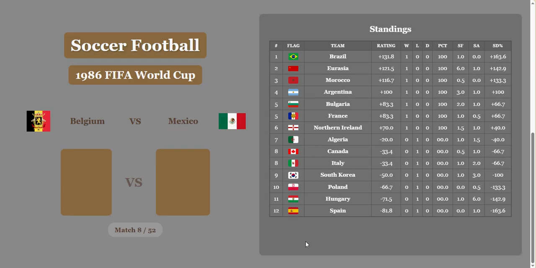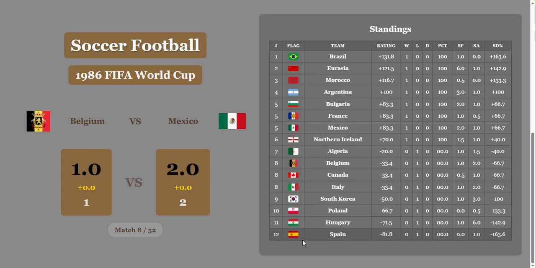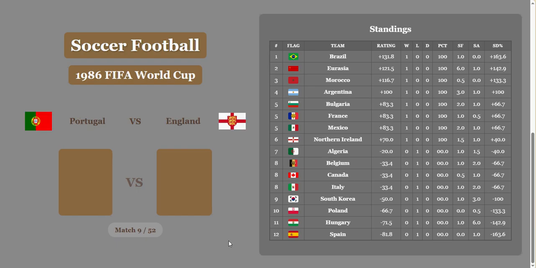Belgium versus Mexico. Match 8. 1-2 was the final score in 1986. Belgium won't even get anything. So final score 1-2. And Mexico starts off with a win, and they're tied in 5th now with Bulgaria and France. Belgium tied in 8th with Canada and Italy.